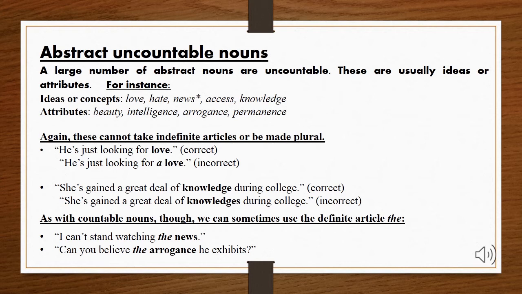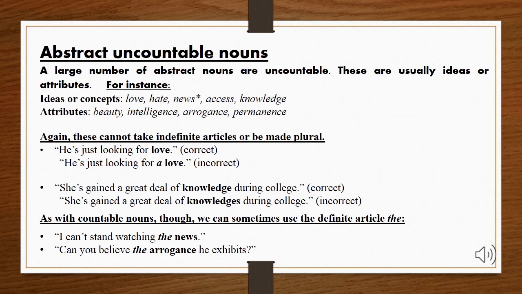So I hope it is clear to you now that abstract uncountable nouns are simply not countable and they cannot be one or two. They can be the complete idea, the complete concept or a quality or any kind of feeling which we cannot count in numbers or touch, because they are abstract.